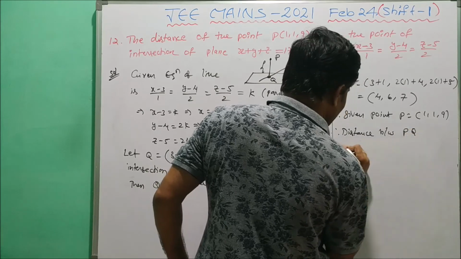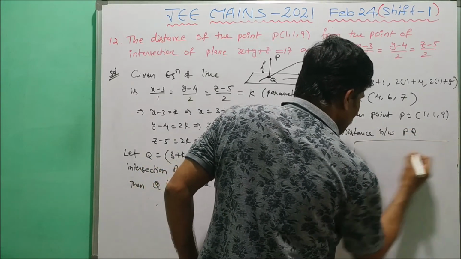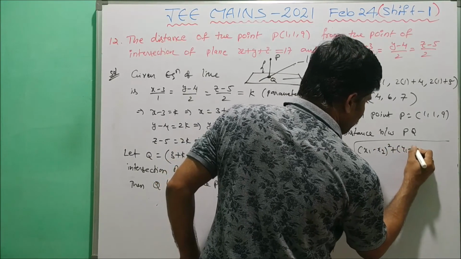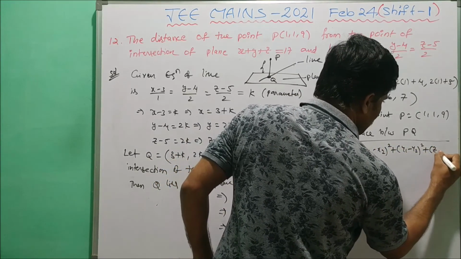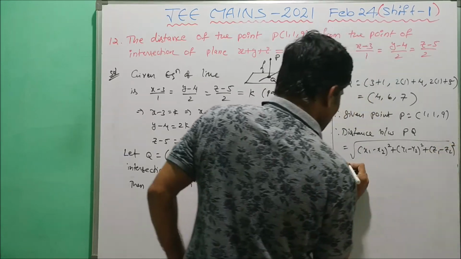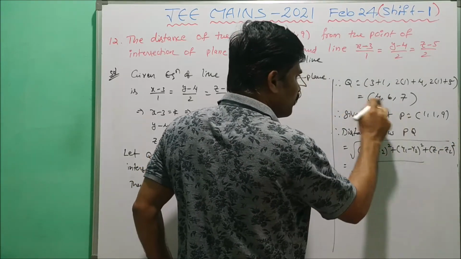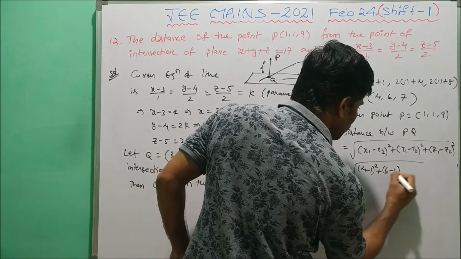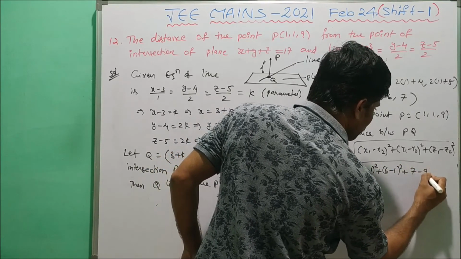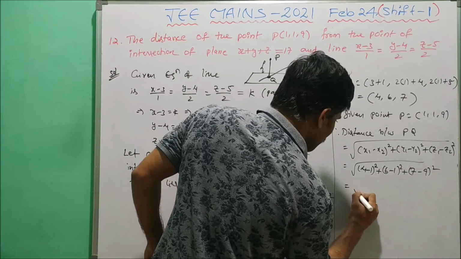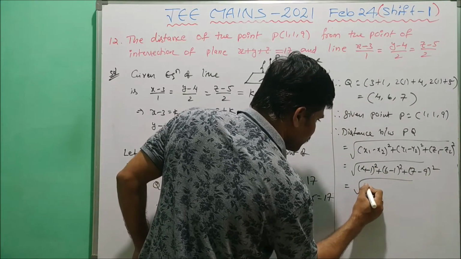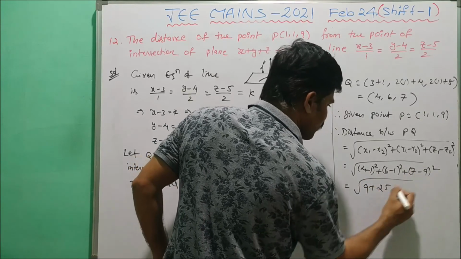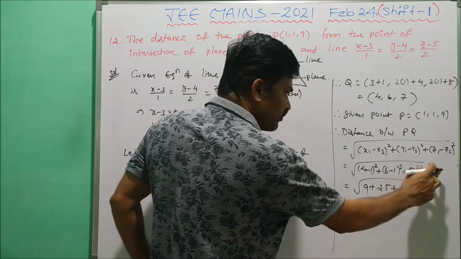Therefore the distance between PQ, using the distance formula, is the square root of (x1 − x2)² + (y1 − y2)² + (z1 − z2)². Substituting: (4 − 1)² + (6 − 1)² + (7 − 9)². Now 3² is 9, 5² is 25, and (−2)² is 4.